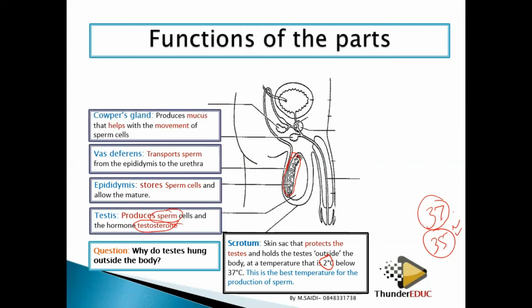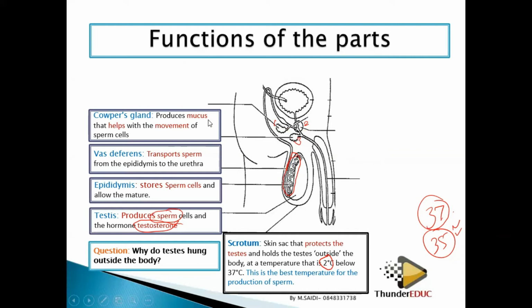Then we have what we call the Cowper's gland. This is Cowper's gland. We say that we have 3 glands: gland 1, gland 2, and gland 3. These 3 glands, we call them accessory glands. So the first gland from outside, we call the Cowper's gland. This Cowper's gland produces a mucus.